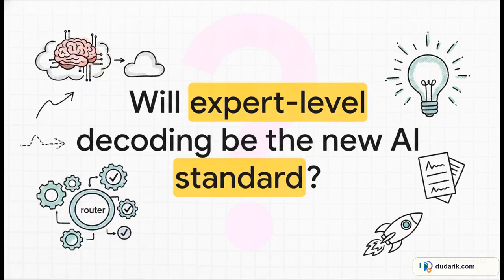So, as we watch this methodology leap from an ACL research paper to likely getting native framework support soon, it leaves us with a really big question. Is expert-level decoding the ultimate key to taming MoE hallucinations? Are we about to see inference time routing tweaks become the absolute gold standard for AI reliability? It is a fascinating paradigm shift away from traditional weight updates.